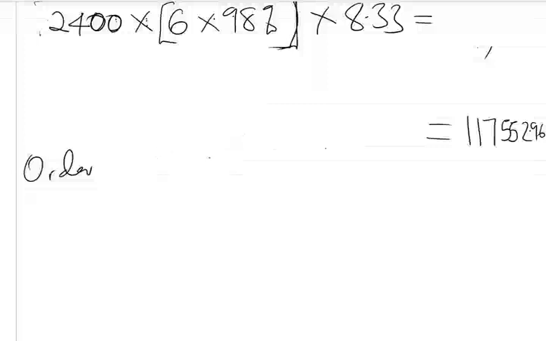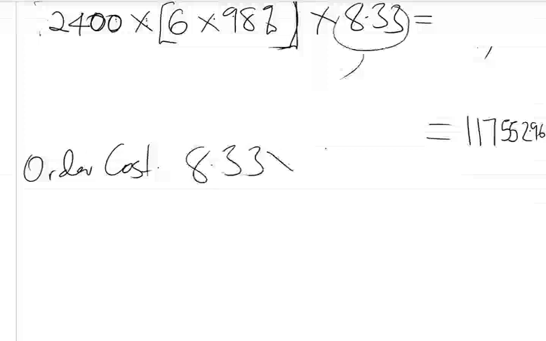But let us look at the ordering cost this time around, because we know that we're only going to make 8.33 orders. So we're saying 8.33 times 150. That's the amount of ordering cost that we're going to spend. 150 times 8.33. So we have reduced our ordering cost to 1,249. So this is the ordering cost.